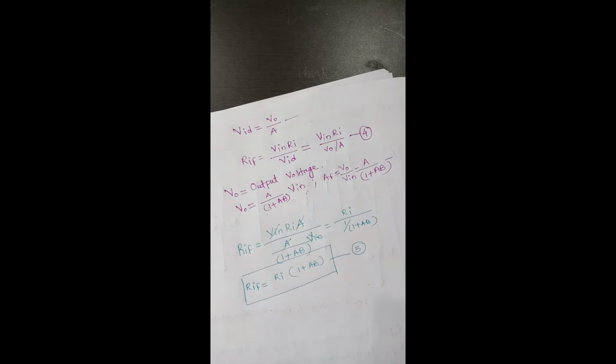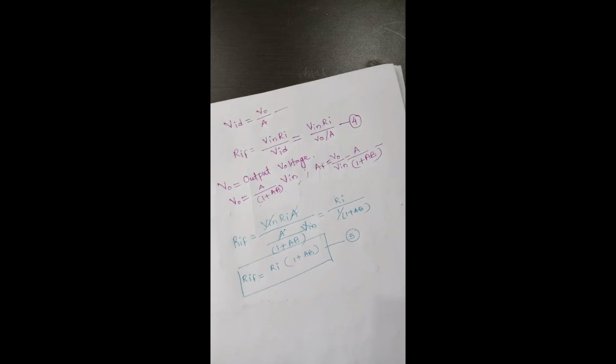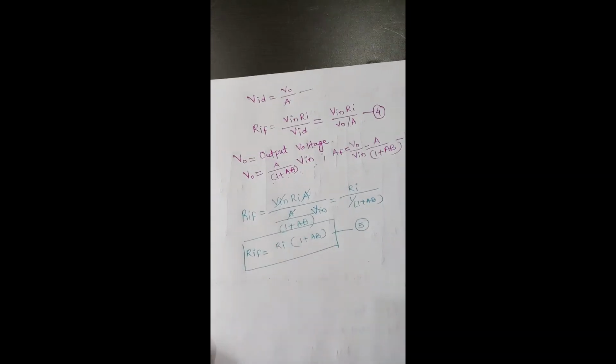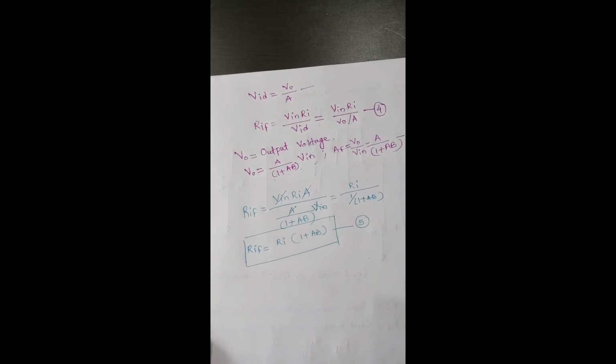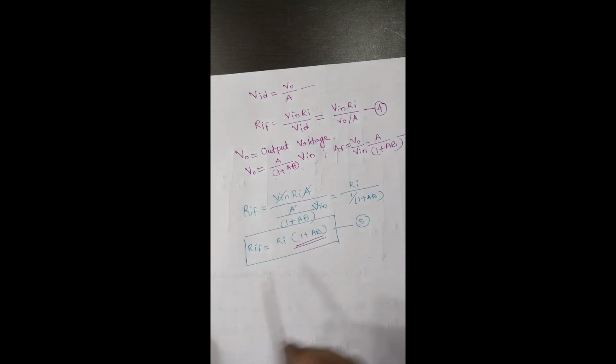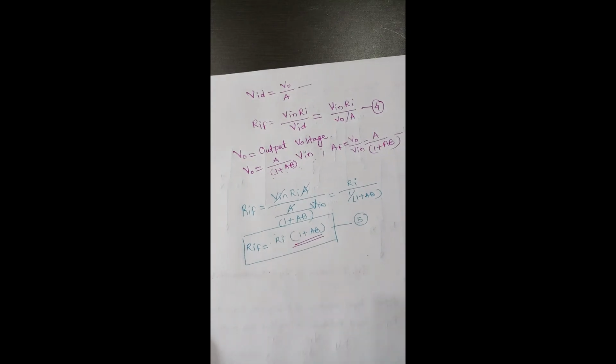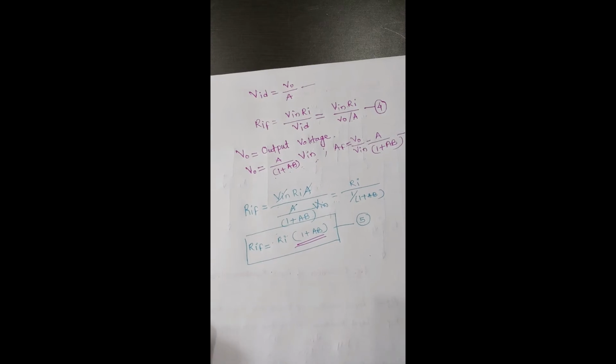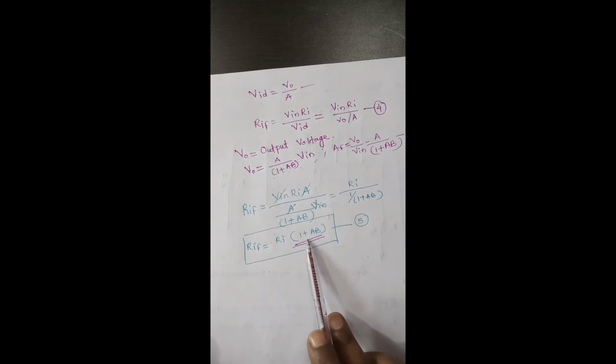That is, the input resistance of the operational amplifier when we are using negative feedback is 1 plus AB times the input resistance of the open loop op-amp RI. See, it will be increased by 1 plus AB times the input resistance of the open loop op-amp. So with negative feedback in a voltage series feedback amplifier, our input resistance will get increased by a very large amount, 1 plus AB.